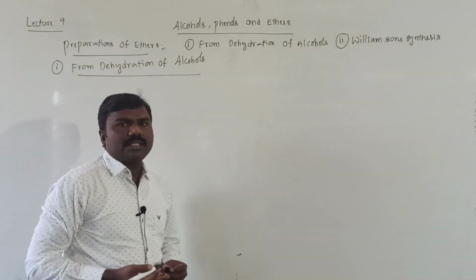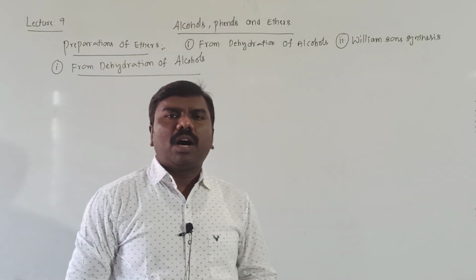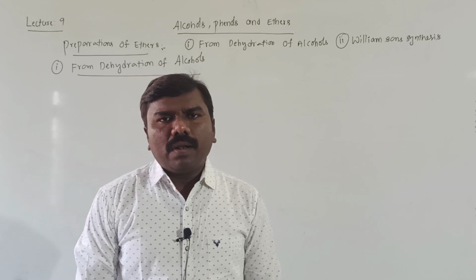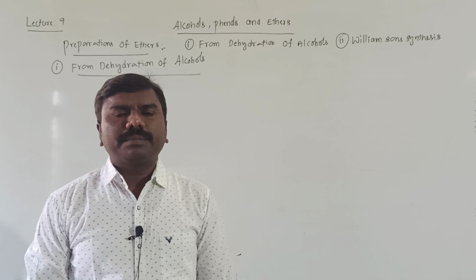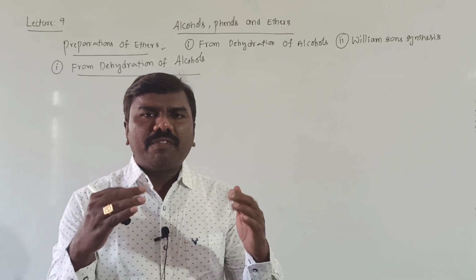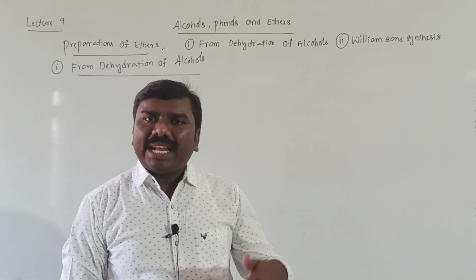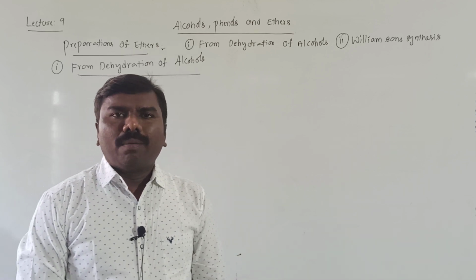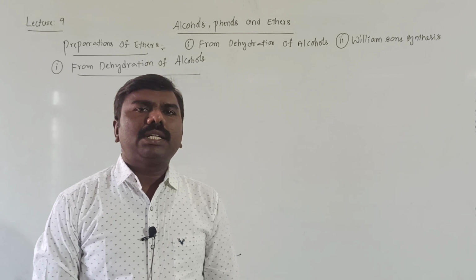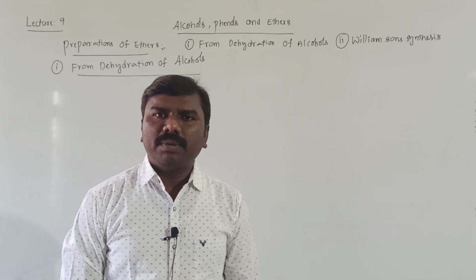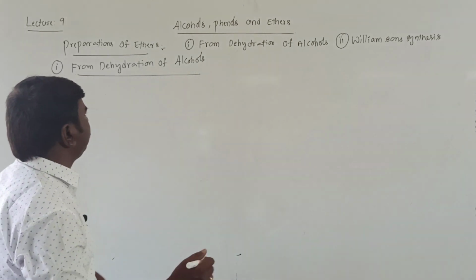We have discussed this already while discussing the alcohols topic. When alcohols undergo dehydration, they give different products at different temperatures. At high temperature alkene, at moderate temperature ether, and at low temperature ethyl hydrogen sulfate will be formed.